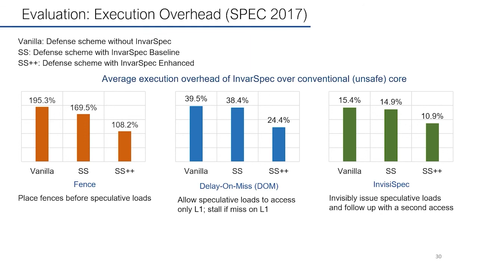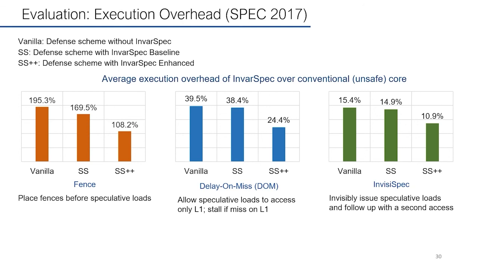Next, delay on miss. It has a moderate overhead around 40%. This time, applying InvarSpec baseline does not help much. But if we apply InvarSpec enhanced, we can bring the overhead down to 24%. Last one is InvisiSpec. Its execution overhead is around 15%, and applying InvarSpec enhanced can bring it down to 11%.